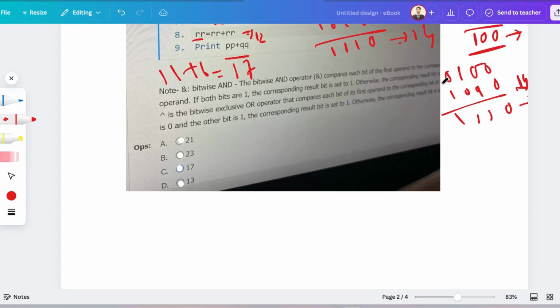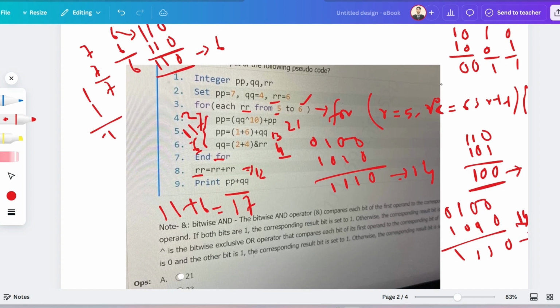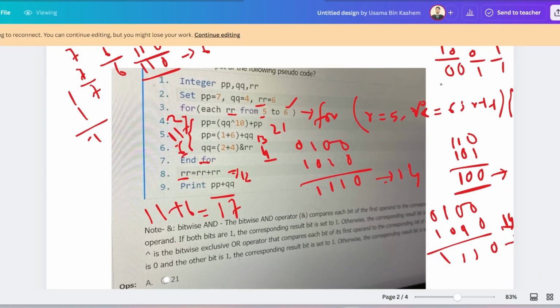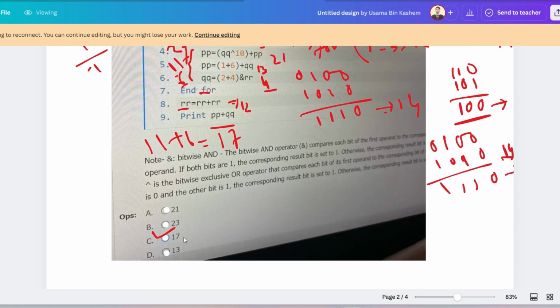Okay, so basically what we could have done here, as you can see, after all we have to print the value of p and q. So we can just ignore this line, and just jump to the 9th line. Okay, so I hope your answer is also the same. So 17 is the correct answer.